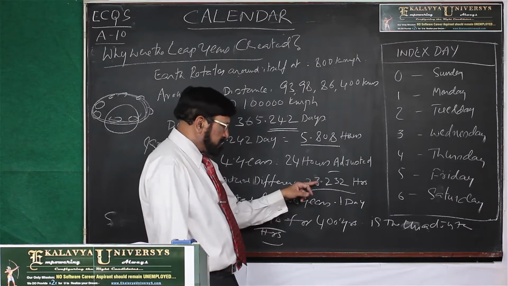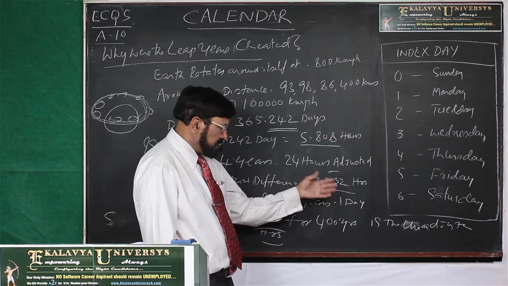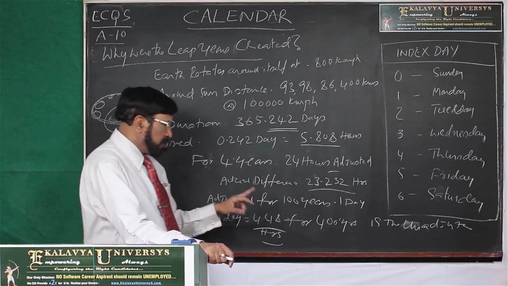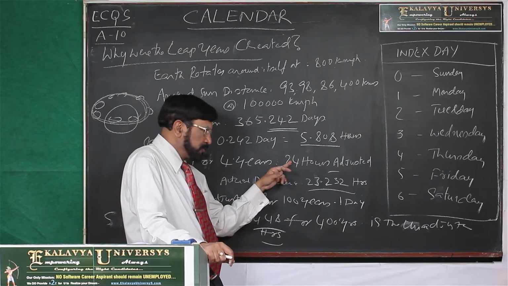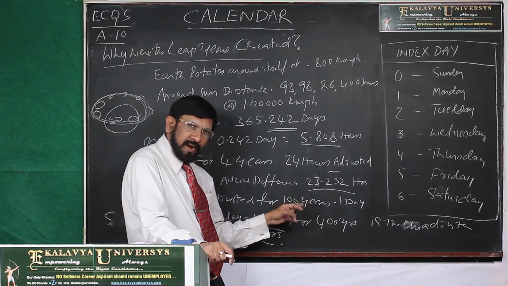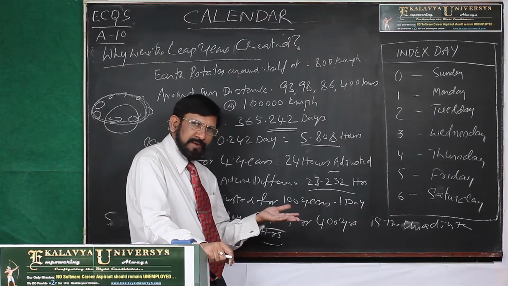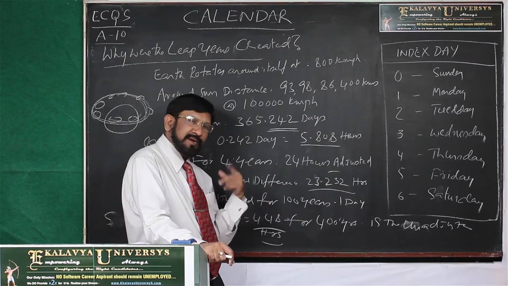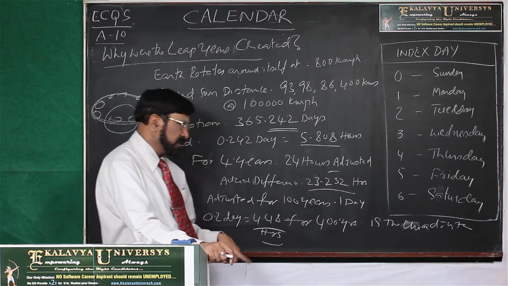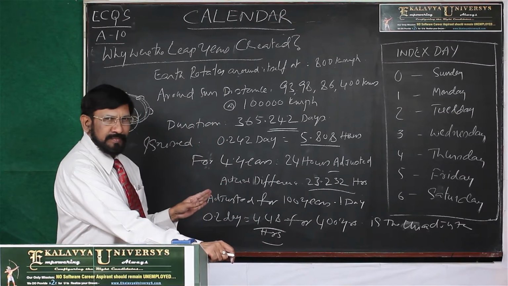That's why, since something extra was added, it should be adjusted. For this purpose, for every 100 years, the 100th year should be a leap year according to our calculation, but that is cancelled. For every 100 years, 1 day, meaning 24 hours, they are cancelling.